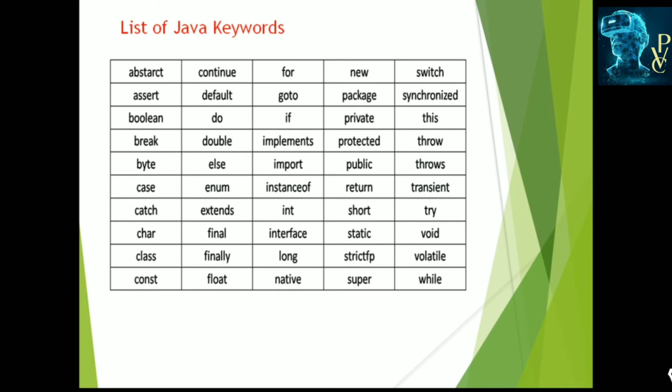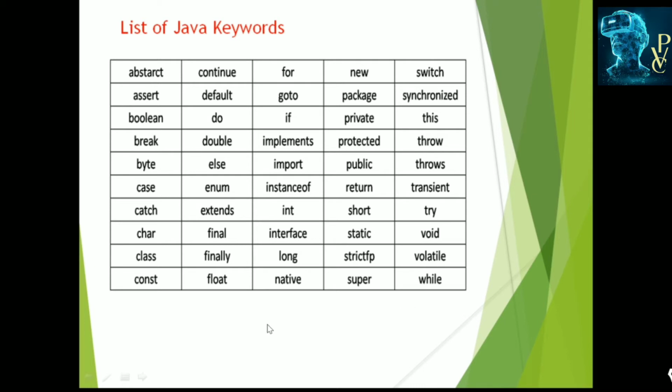Static is used to define the variables and methods. Super and strictfp are also used. Super is the keyword. Void is used before the methods which don't return anything. Volatile. While is used in the loops. These are the keywords which we can use in Java.